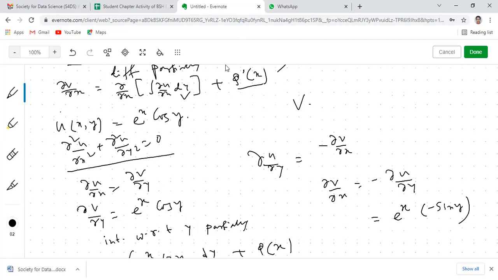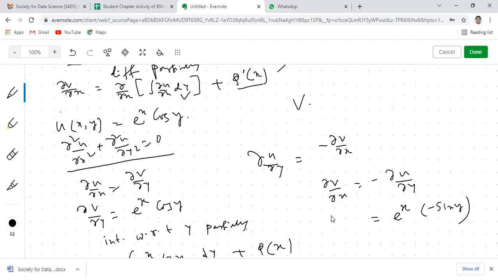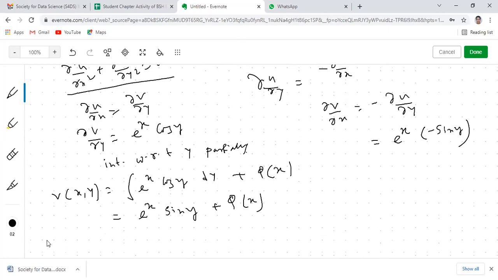Okay. Is that clear? Yes, sir, that is clear. Okay, then what will be del v del x? Del v del x means we need to differentiate partially with respect to x. So you missed a minus sign before the e to the power x. Yes, here. Yes, this will be one minus sign. Sorry. Then differentiating this partially with respect to x, what will we get?